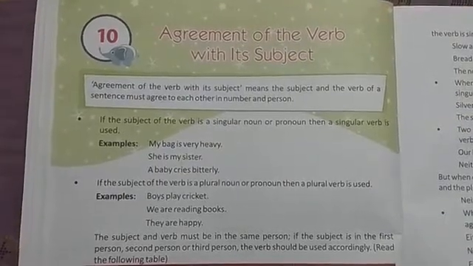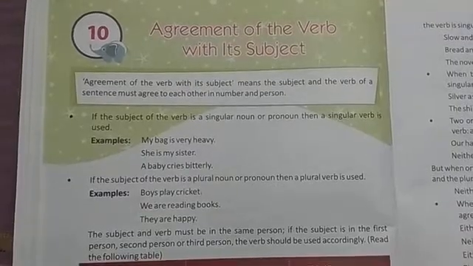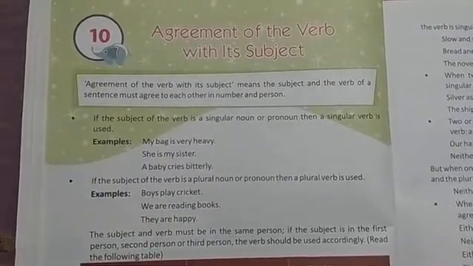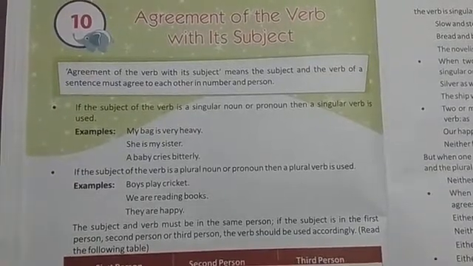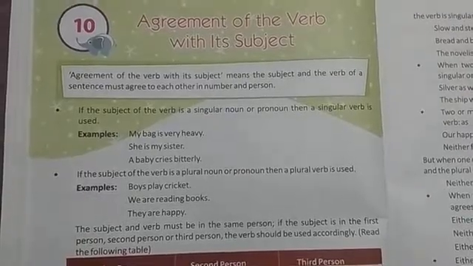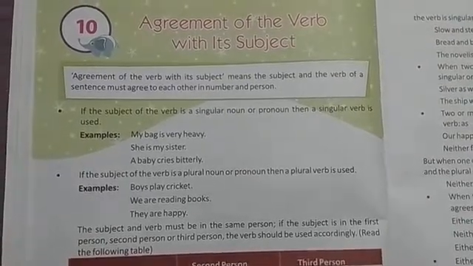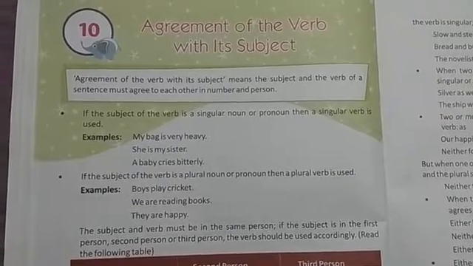So if in a sentence the subject is singular, the verb should also be singular, and if the subject is plural, the verb must be plural. So it must agree with the number and person.